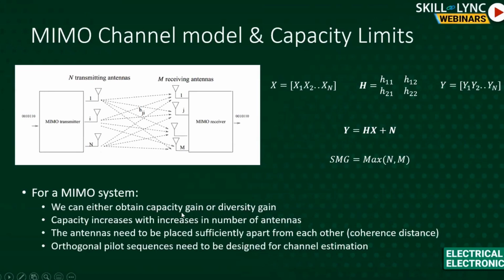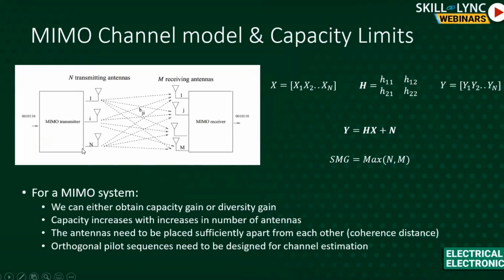So you can either get this one or that, not both. But again, if you want to get capacity gain, there's only so much you can get. So if you have 3 on one side and 4 on the other side, the capacity gain can be 3. Sorry, there's an error here. This should be min of n comma n. So if you have 2 and 4, then the total capacity gain that you can get is 2.